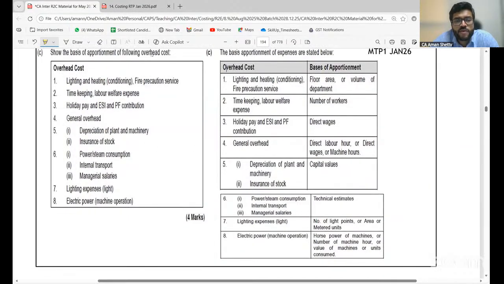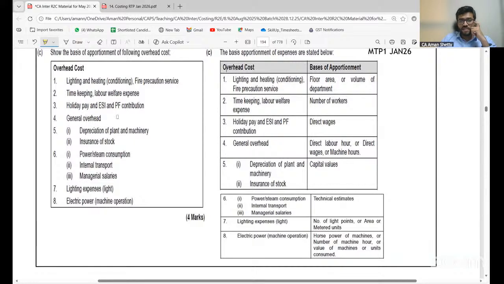Show the basis of apportionment of following overhead cost. Lighting and heating. Yes. Fire precaution services. So lighting and heating. Lighting could be based on number of units, but heating is given, that is air conditioning. So it could be based on the floor area, because fire precaution service and all both are there, right? Fire precaution service, so floor area. Next, timekeeping, that is number of the employees, holiday pay and ESI and PF contribution. Again, it will be based on my wages.